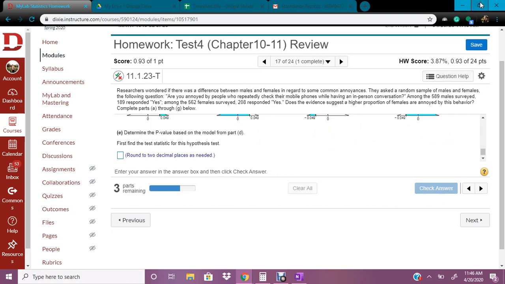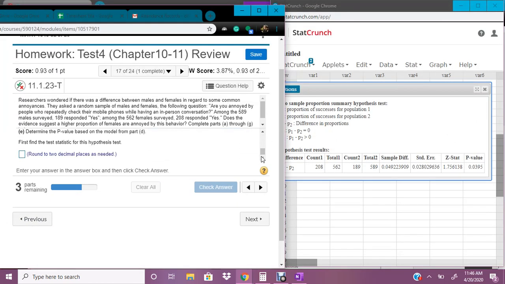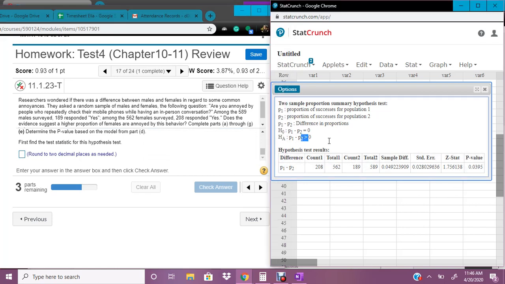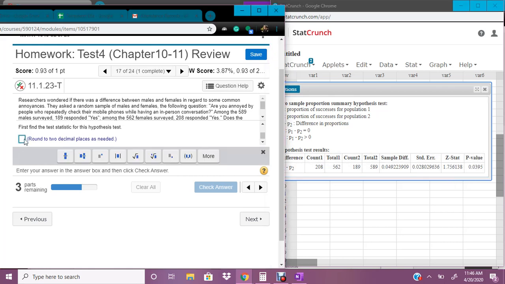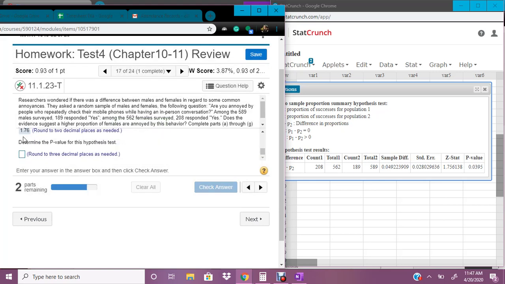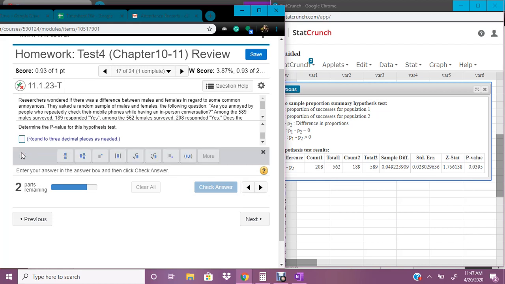Okay, now we're doing the test statistic and p-value, and we already found that right here. That's why you have to make sure that you did this sign right, because if you had just left it at the equal sign with the slash through it, the not equal to, your standard error would be right, but your p-value would be wrong. These two would both be right, but the p-value is wrong. So make sure it says the greater than. Test statistic is your t-stat, and p-value is the p-value.